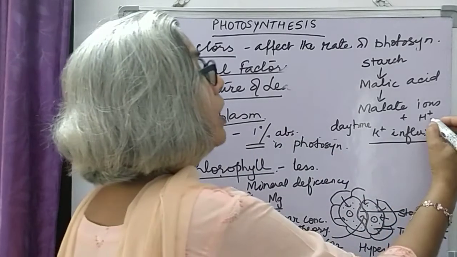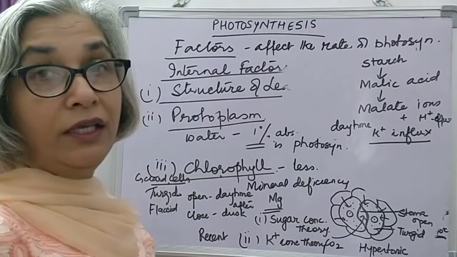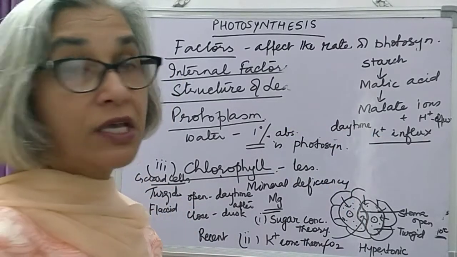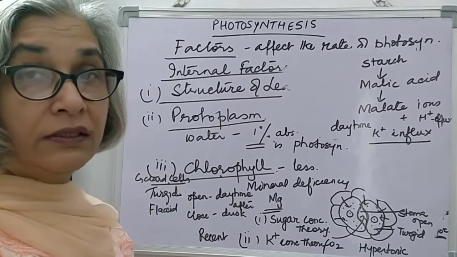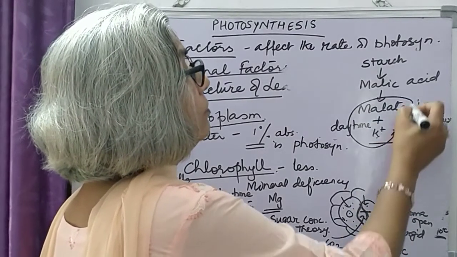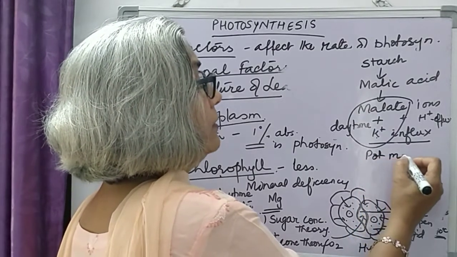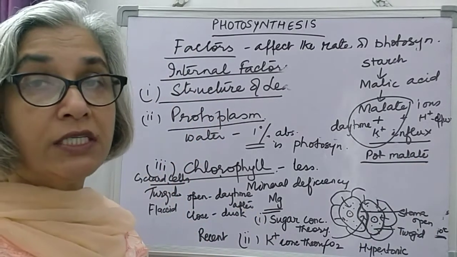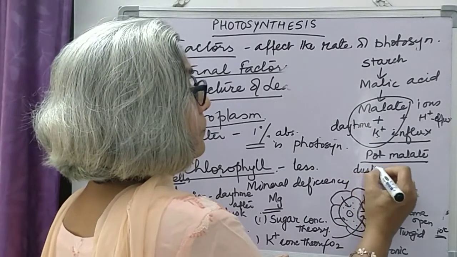Hydrogen ions move out. There is efflux of hydrogen ions and influx of potassium ions, because of which water is drawn into the cells and the cells become turgid, because these potassium ions then combine with malate and form potassium malate, and because of this water is drawn into the cells, cells become turgid, stomata are open.